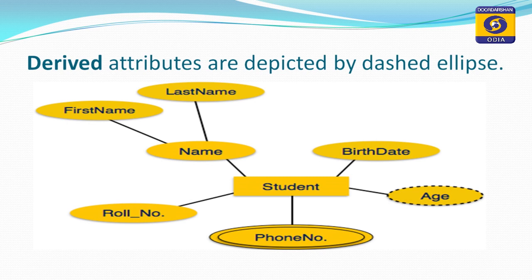Age is not a separate attribute of the student. As per the current date, we can calculate the age of the student from the birth date. Hence, age is derived from birth date and is represented by a dashed ellipse. This is an example of the derived attributes concept in an ER model.